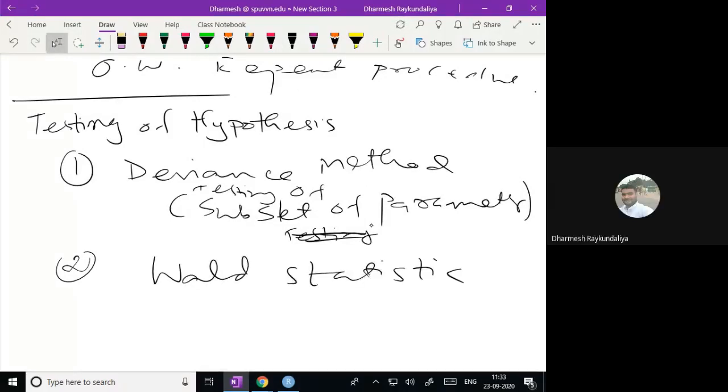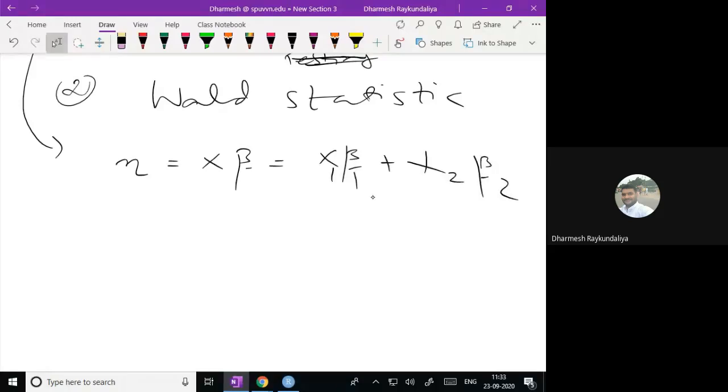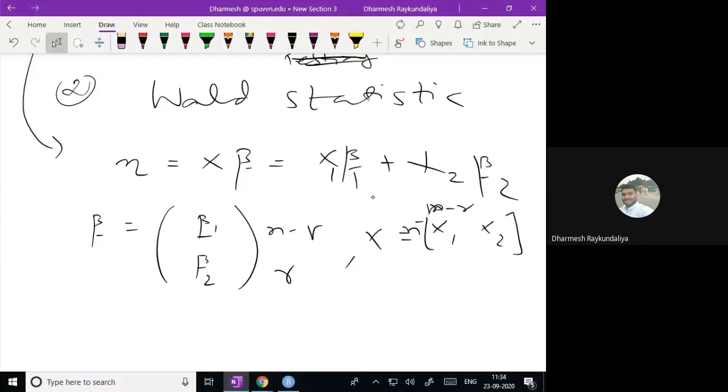In the subset deviance test, suppose my linear predictor x beta is partitioned into x1 beta 1 plus x2 beta 2. Beta is partitioned into beta 1 and beta 2, where beta 1 has p minus r parameters and beta 2 has r. X is partitioned into x1 and x2, with n rows, p minus r variables in x1 and r in x2.